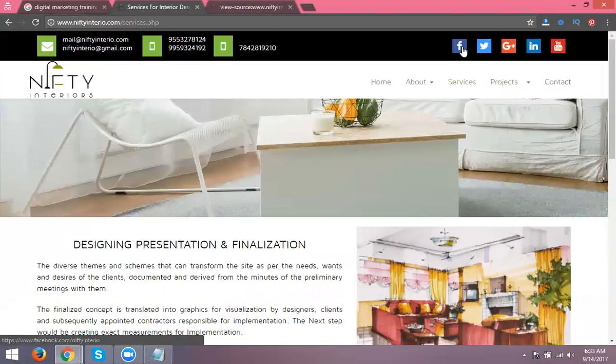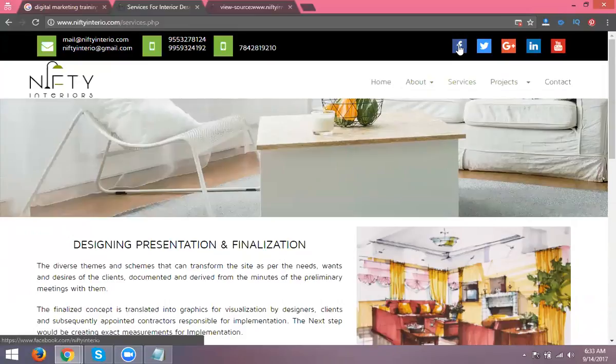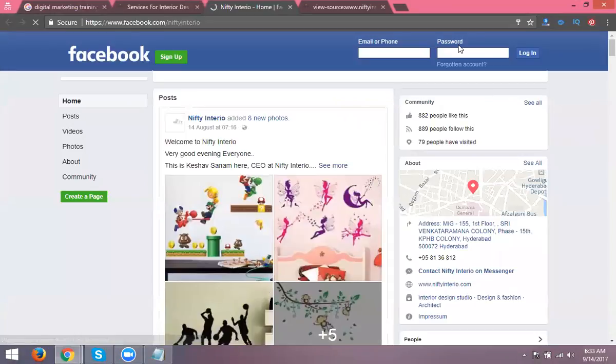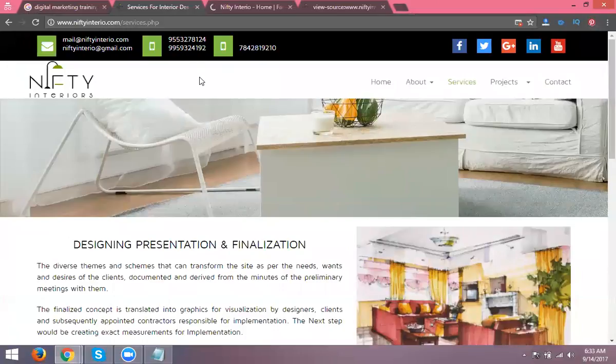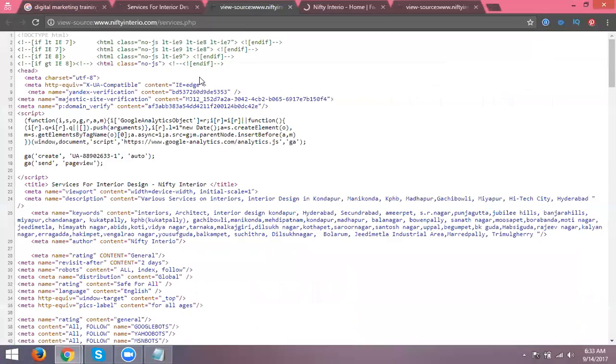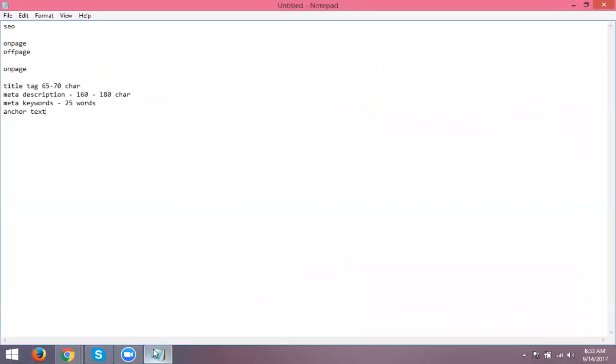Here we give the social icons. If you click on Facebook, it opens my Facebook page. How? This is called anchor text. This is given by the developers. Where? Just open my code, Control U. Anchor text is defined by A space href. Please write down the code. Anchor text is defined like this: A href